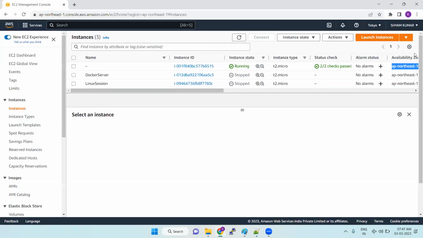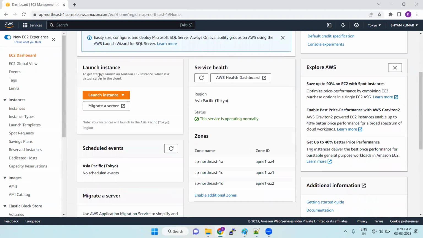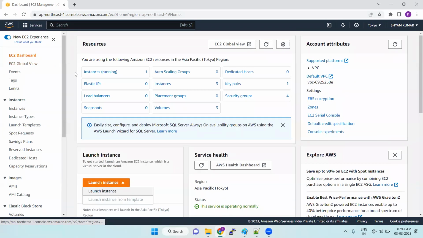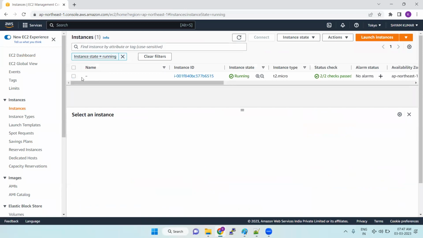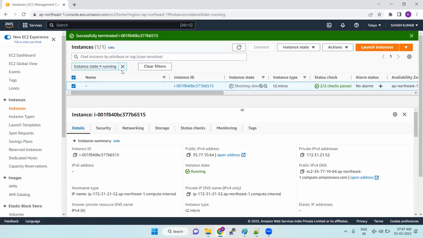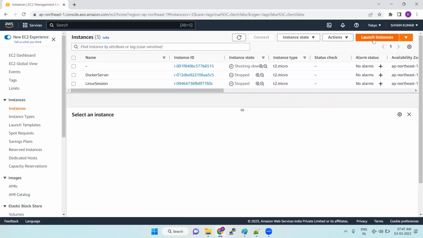You can launch the instance in multiple ways. We can go to the EC2 dashboard, and from here also we can launch the instances. Wherever you see the option launch instance, you can click on it, and it will go to the launch instance page. Either you can go from here, or from instances running, we can go from here. Let me terminate. Here also we have the option to launch instances.